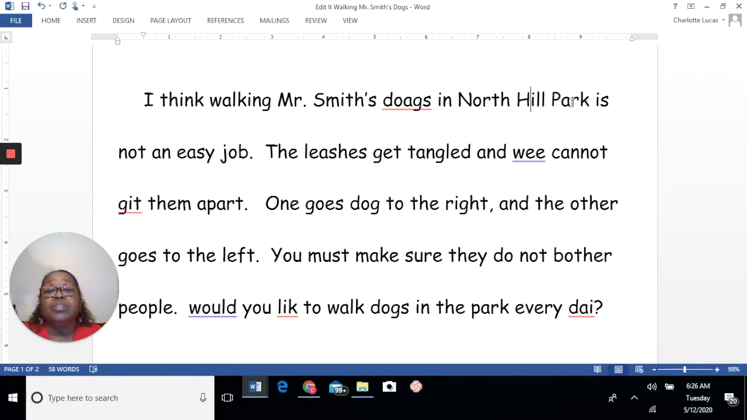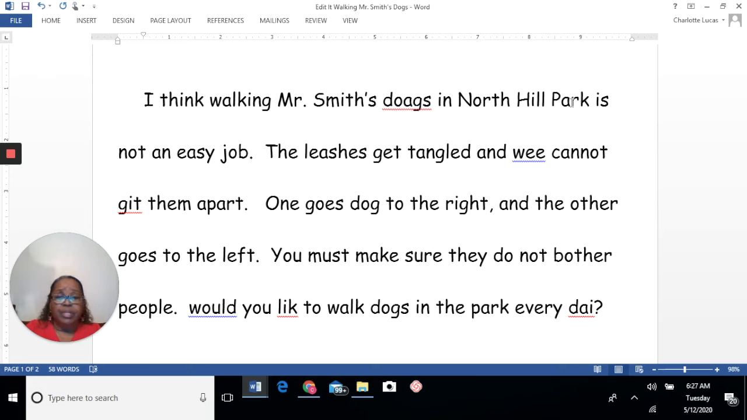I think walking Mr. Smith's dogs in North Hill Park is not an easy job. The leashes get tangled and we cannot get them apart. One goes dog to the right and the other goes to the left. You must make sure that they do not bother people. Would you like to walk dogs in the park every day?